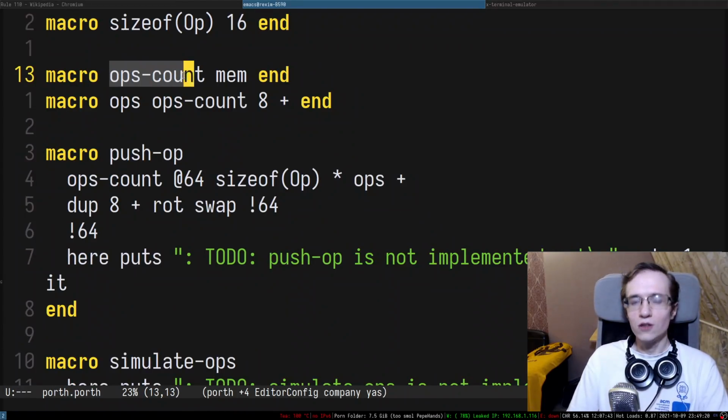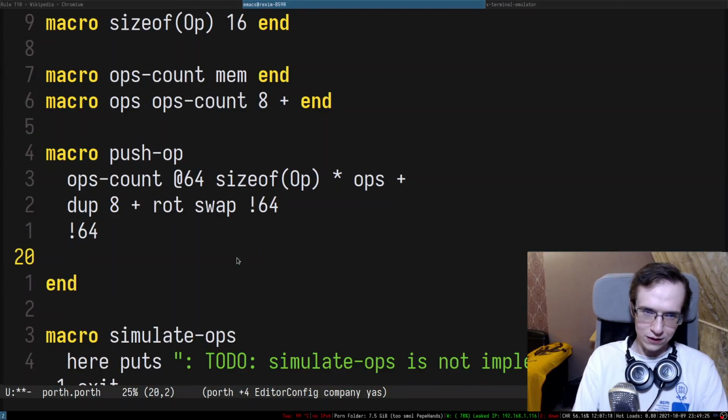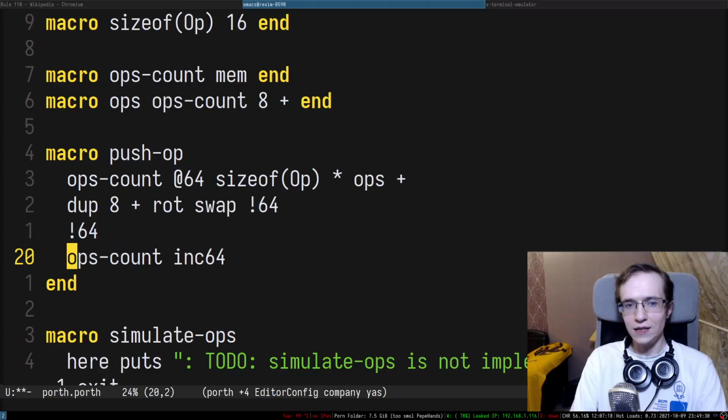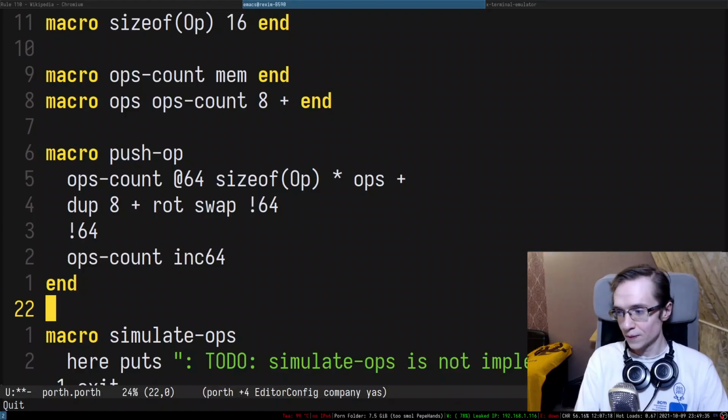After that, I need to increment the ops count. Luckily we have a macro that allows us to do that. Essentially you push ops count onto the stack and you just do inc64, and it basically increments the value to which this pointer is pointing. And there we go. We managed to implement push op. That's basically how we do that.